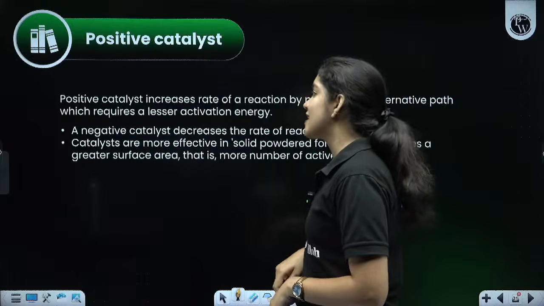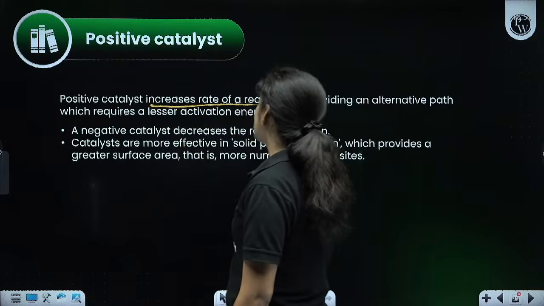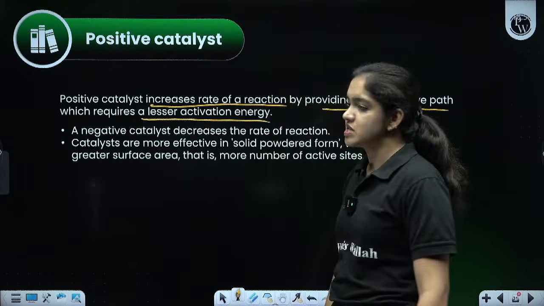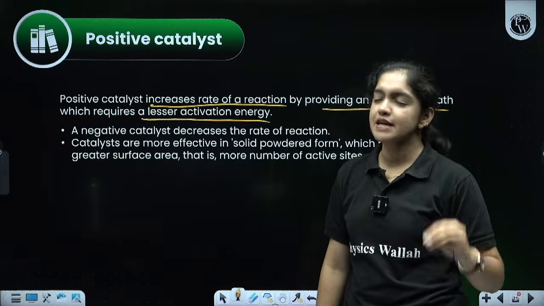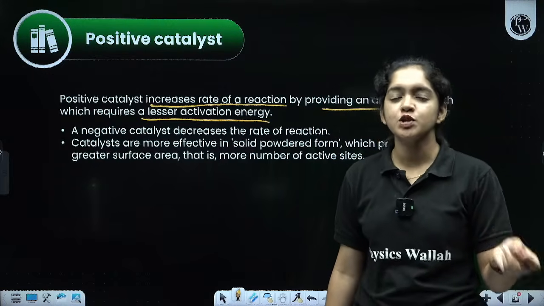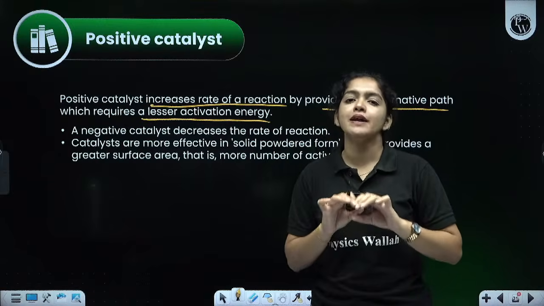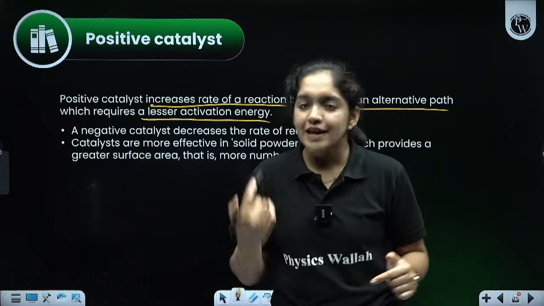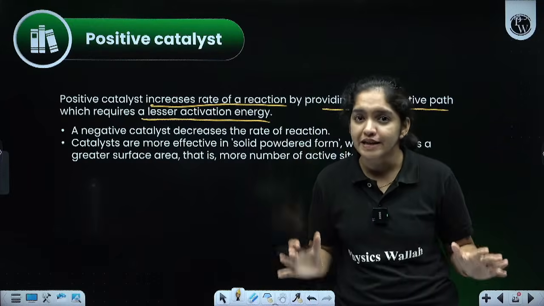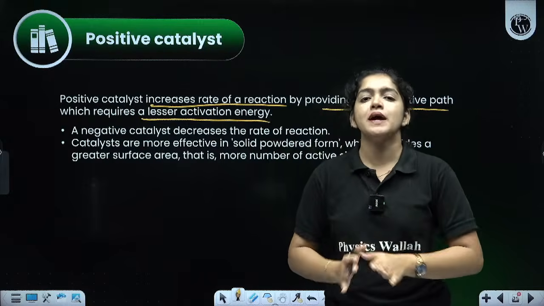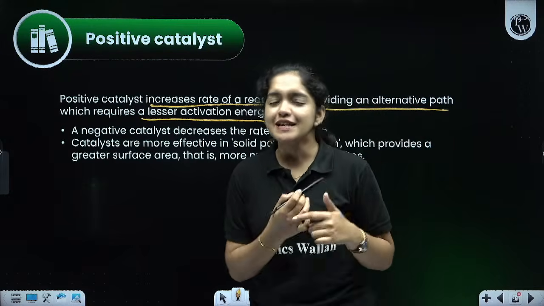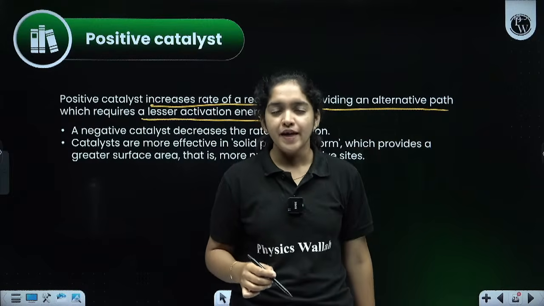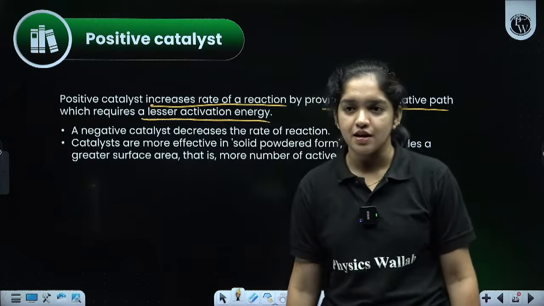So, first one is the positive catalyst. Positive catalyst increases the rate of the reaction by providing an alternate path which requires only lesser activation energy, and provides another path for the reaction to be carried out. And it does not take part in the reaction. We can separate the catalyst. It won't interfere with the product formation. It just helps to increase the rate of the reaction without participating in the reaction. That is very, very important. Catalyst won't participate in the reaction. It only helps to increase the rate of the reaction by giving another path for the reaction to be carried out, which decreases the activation energy.